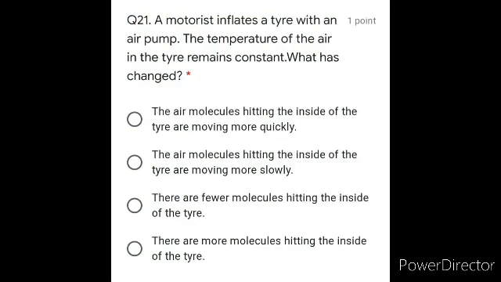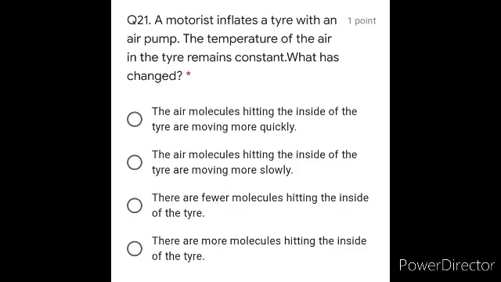Moving on with the next question, question number 21. A motorist inflates a tire with an air pump. The temperature of the air in the tire remains constant. What has changed? So when you pump, temperature same रहेगा, change क्या होगा?